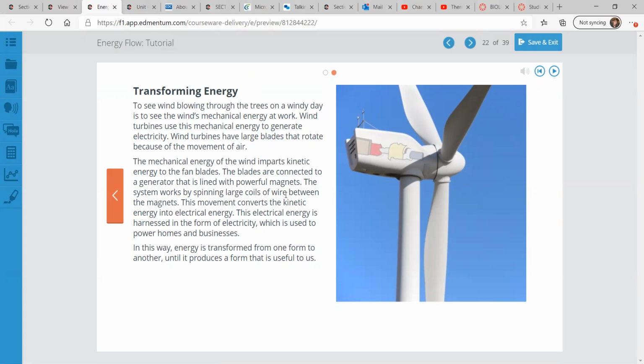And those blades are connected to a generator that is lined with powerful magnets. The system works by spinning large coils of wire between the magnets. This movement converts the kinetic energy into electrical energy. This electrical energy is harnessed in the form of electricity, which is used to power homes and businesses. In this way, energy is transformed from one form to another and then to another until it produces something that's useful for us.